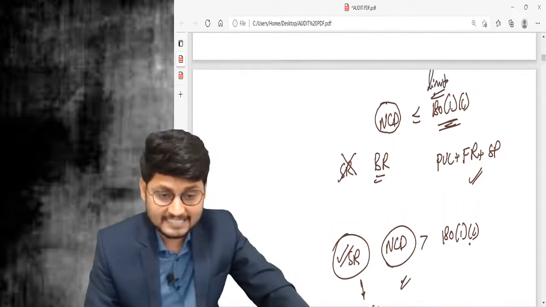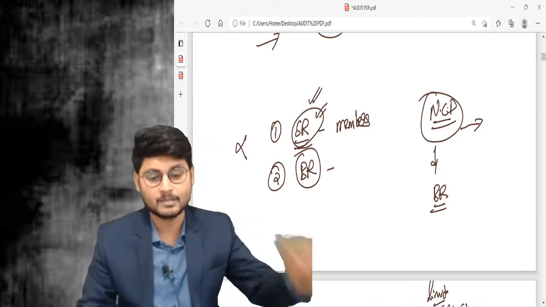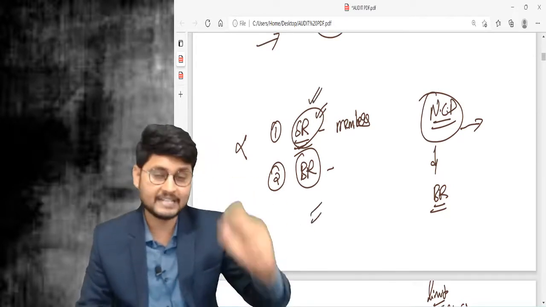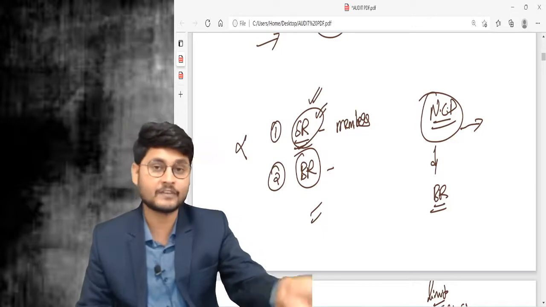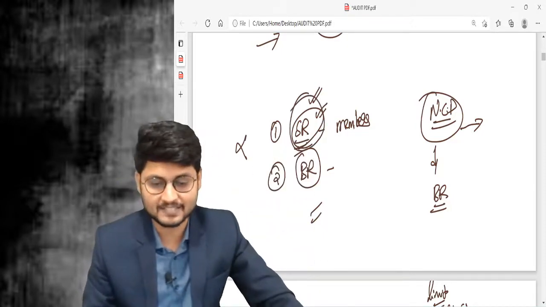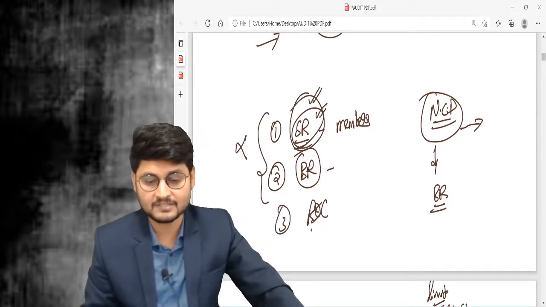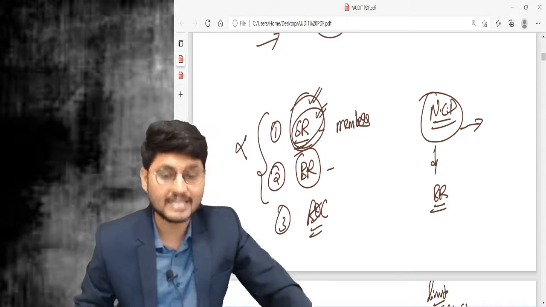But other than NCD, special resolution is mandatory, board resolution is mandatory. How many times you issue that particular offer in a particular year, every time the offer is made, you need to pass the special resolution. And all these resolutions shall be filed with whom? ROC. I guess you are all getting the point.